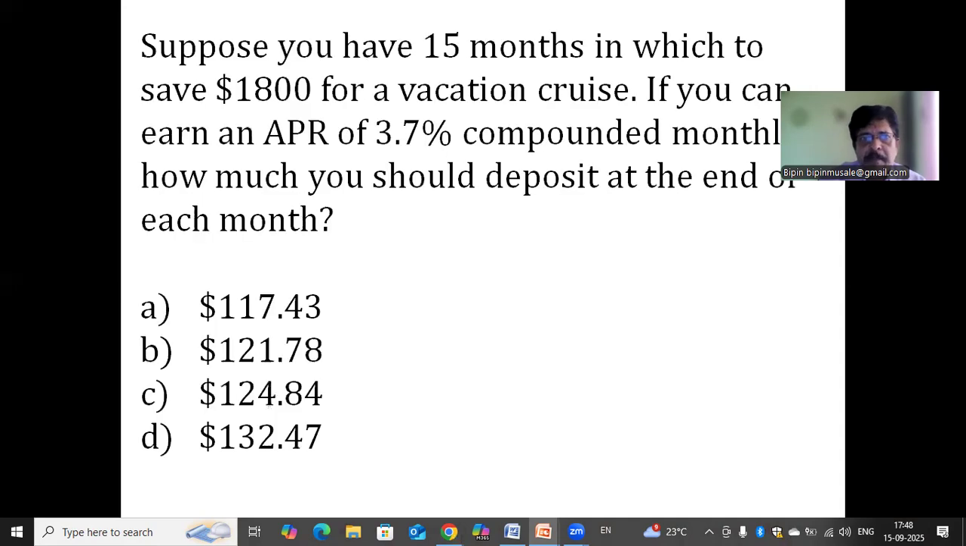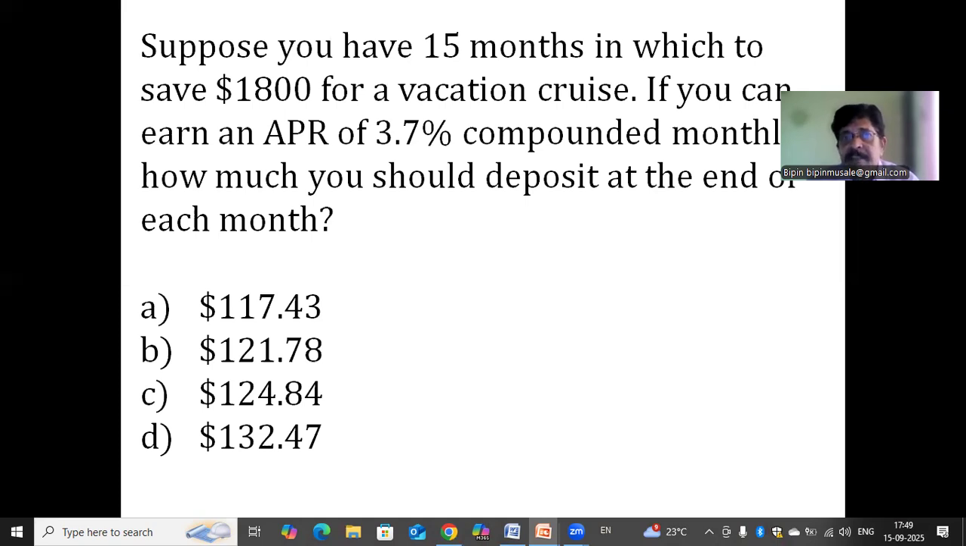Now this problem is like this. Suppose you have 15 months in which you have to save $1,800 for a vacation cruise. And if you can earn an APR, what is APR? It is annual percentage rate, or rate of interest, of 3.7% compounded monthly.